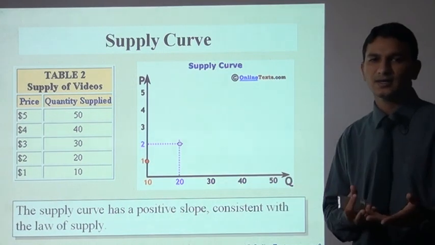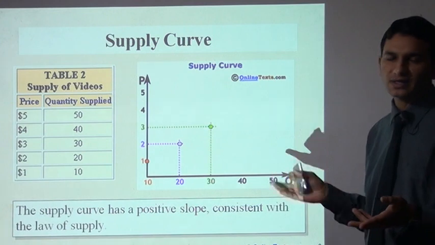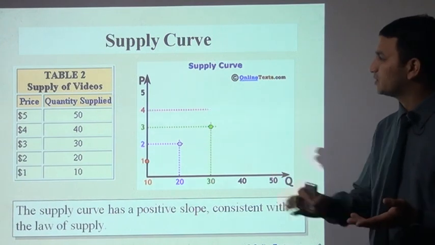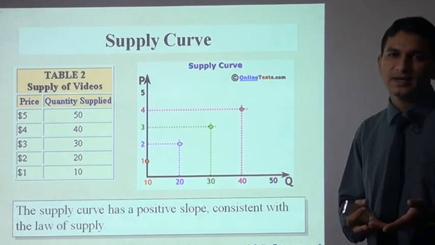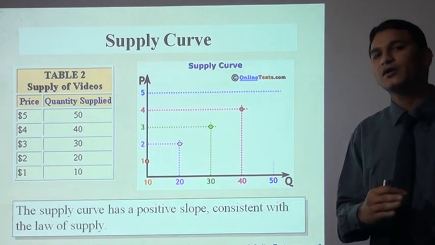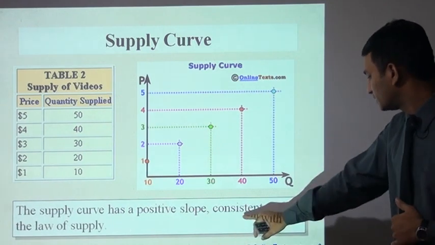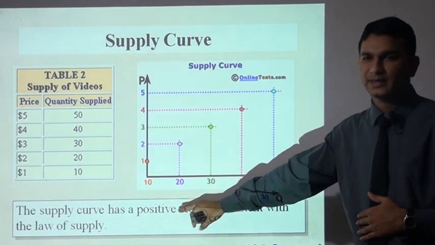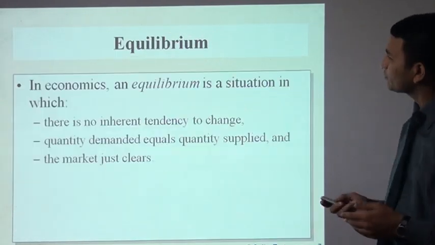As we discussed earlier, the demand curve has a negative slope. But the supply curve has a positive slope and it increases in parallel with the price, consistent with the law of supply. So this is the supply curve.